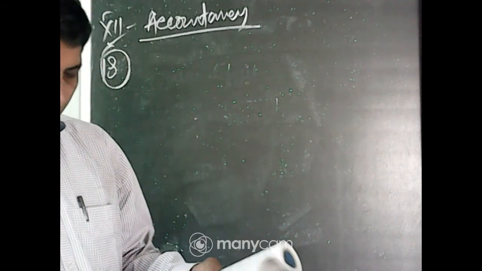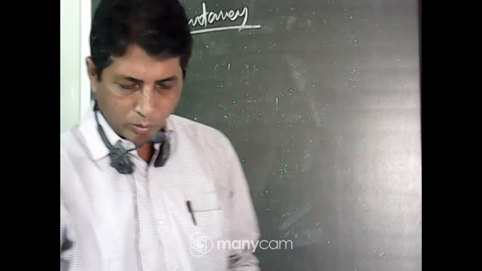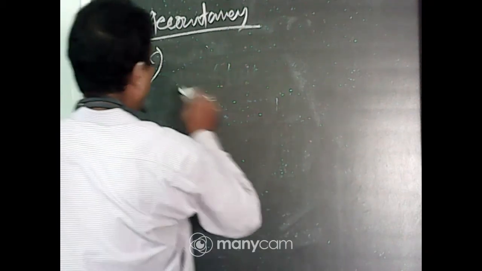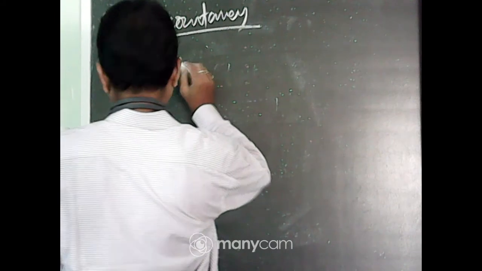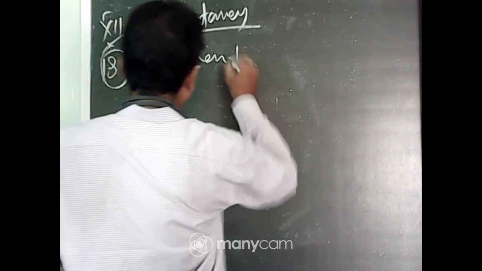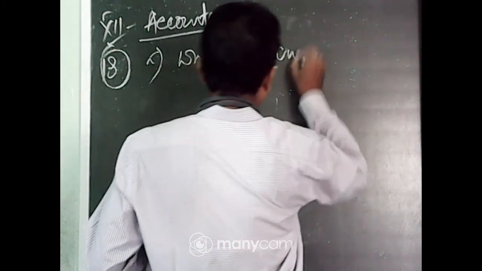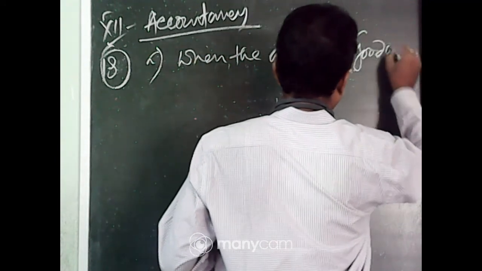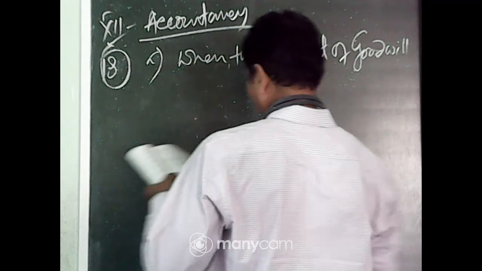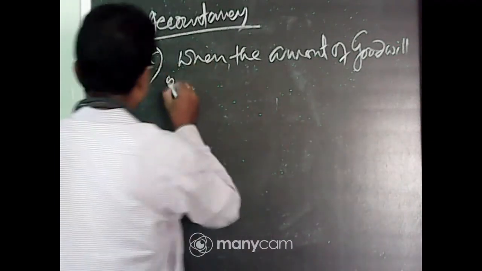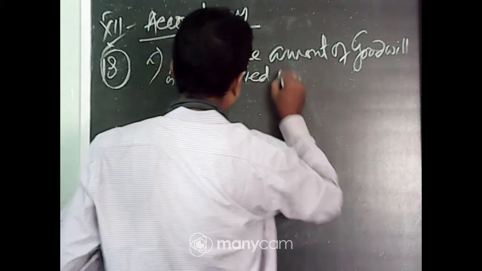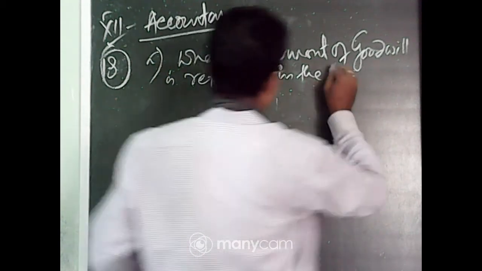Part A: when the amount of goodwill is retained in the business.